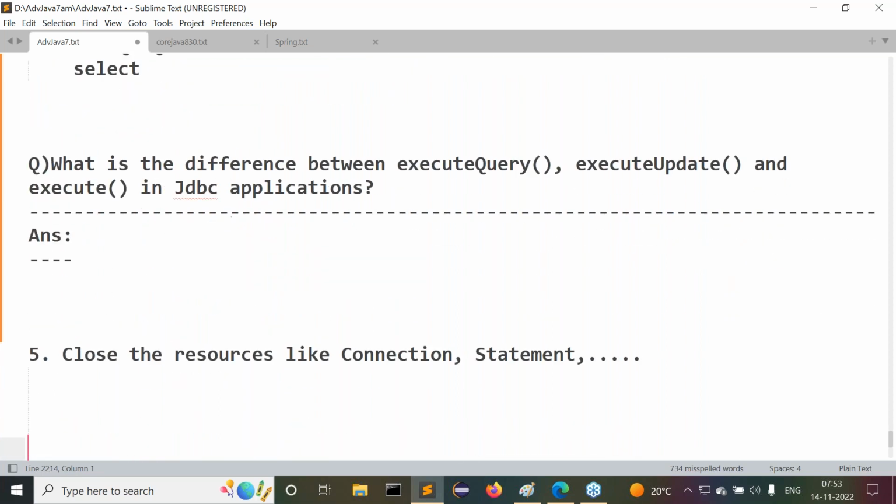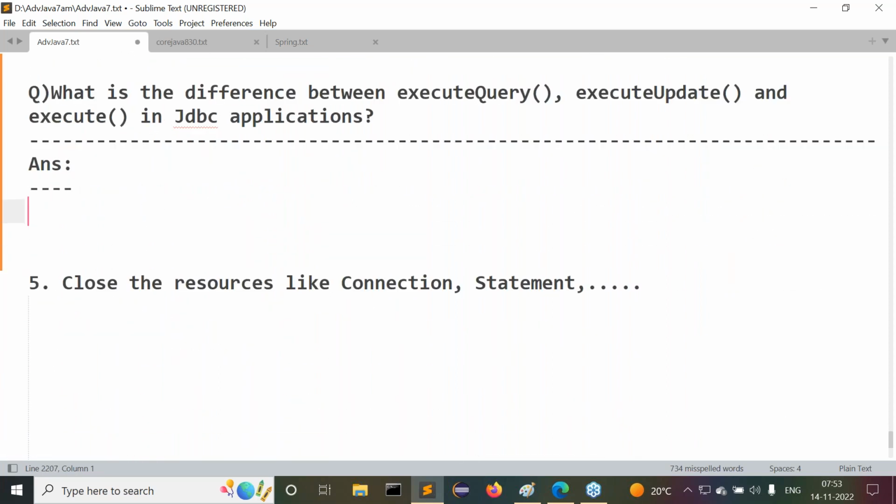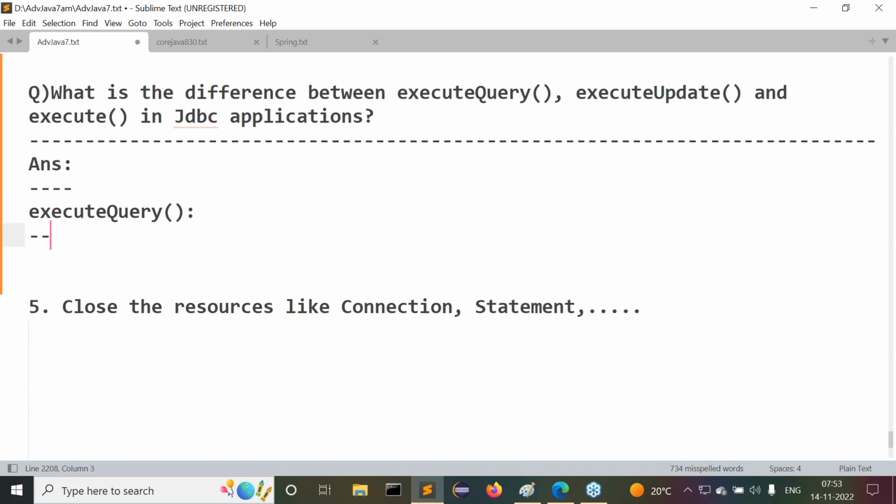Now let's come to this point here. What is the difference between the execute query, execute update, and execute methods? Directly I'm telling you the question. Understand my point here? Execute query method. What is the purpose of this execute query method? It can be used to execute, listen carefully, select SQL queries.